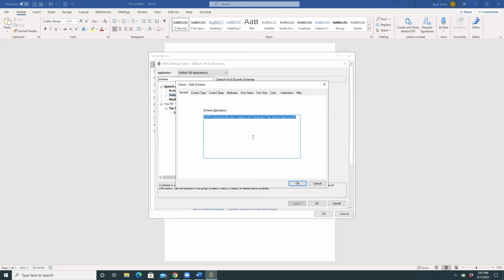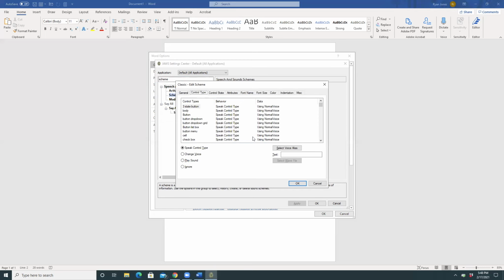I'm going to press Shift Tab to move to the tabs and then right arrow across. General tab. Control type tab. Control type. This is where we can define different things about how JAWS will speak a control type. And I'm going to press the right arrow to move to the next one. Control state tab. Control state. This is going to have information about the state of a control, whether something is checked or unchecked, or highlighted or not highlighted, or active or inactive.